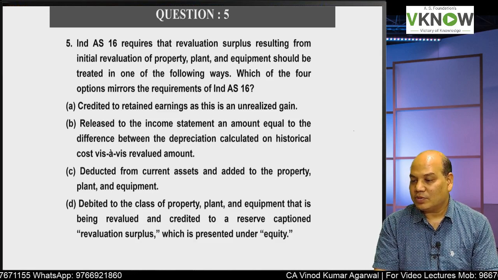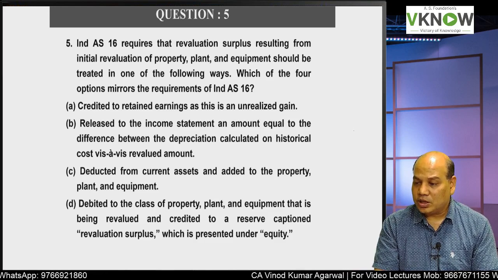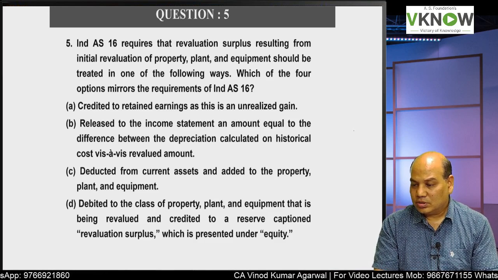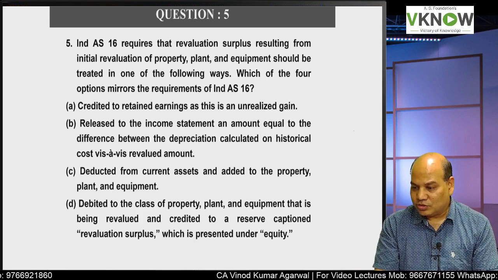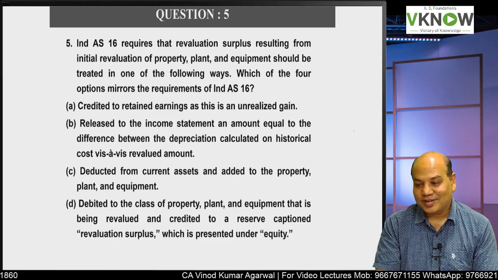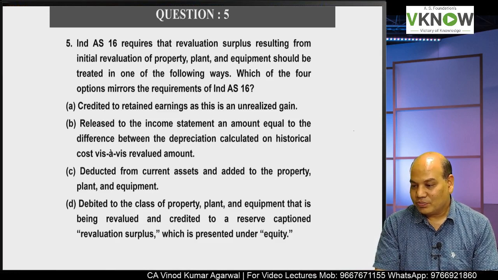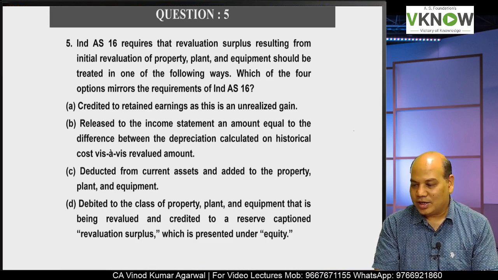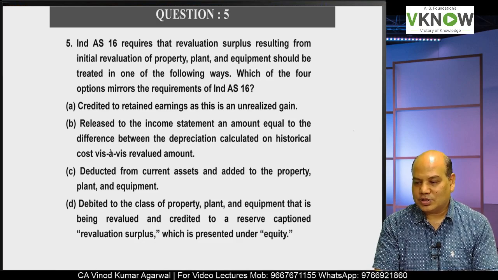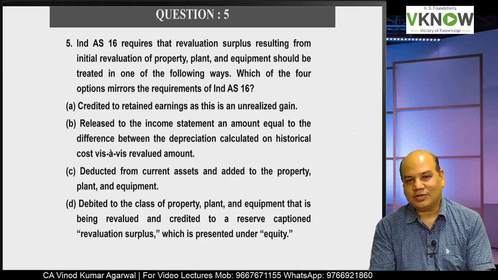Option C, deducted from current assets and added to property, plant and equipment. This even I can't imagine. Last option, let us check that also. Option D, debited to the class of PPE that is being revalued and credited to a reserve which is captioned as revaluation surplus, which is presented under equity.